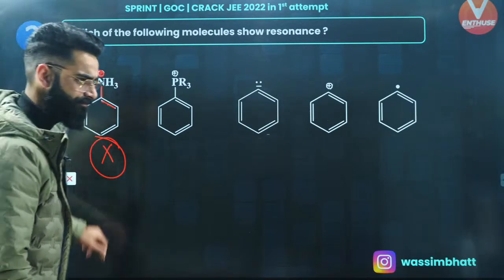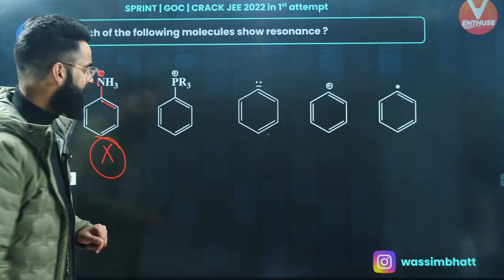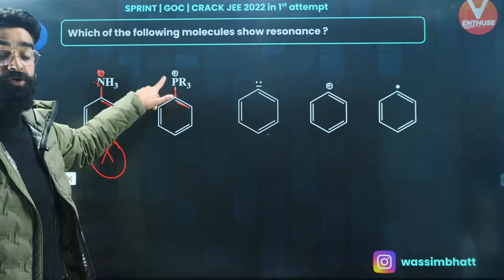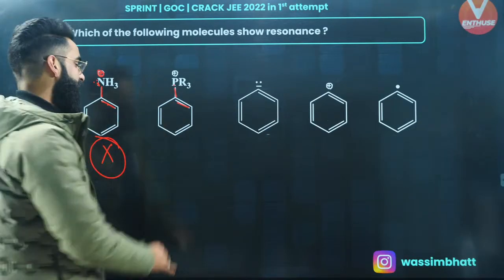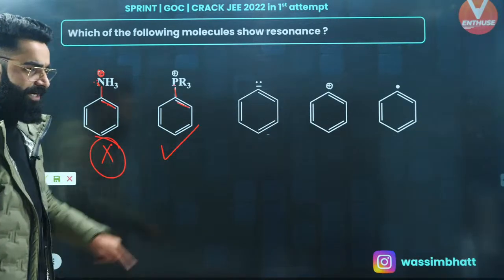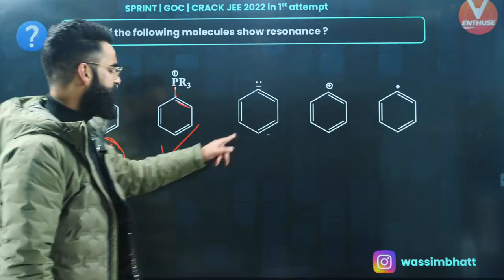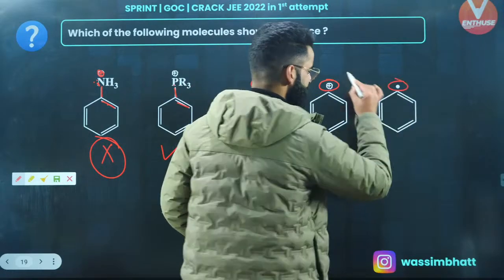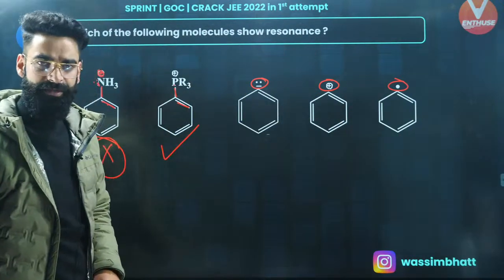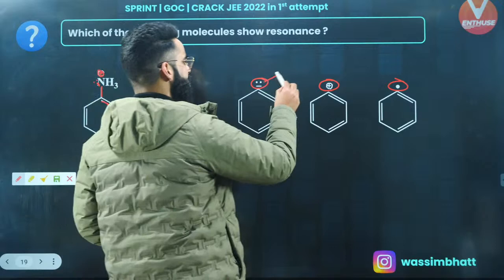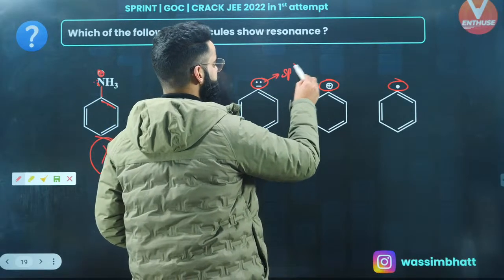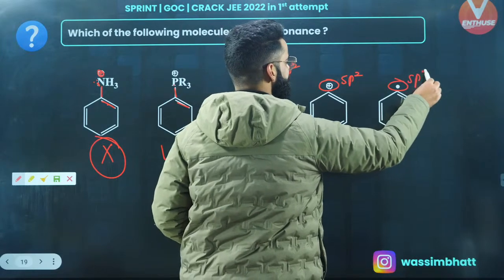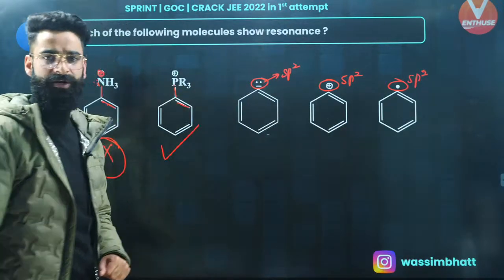Similarly, if you look at the second one, this is pi, this is sigma. Does phosphorus have a vacant orbital? Yes, it has a vacant d orbital. So pi, sigma, vacant orbital, it will show the conjugation, it will show the resonance, right? If you look at all the other 3 cases, this is negative charge, positive, and free radical, right? Yes, people? So basically, this negative charge is present in an sp2 hybridized orbital. Even this positive charge is present in an sp2 hybrid orbital. Even this free radical is present in an sp2 hybrid orbital, right?